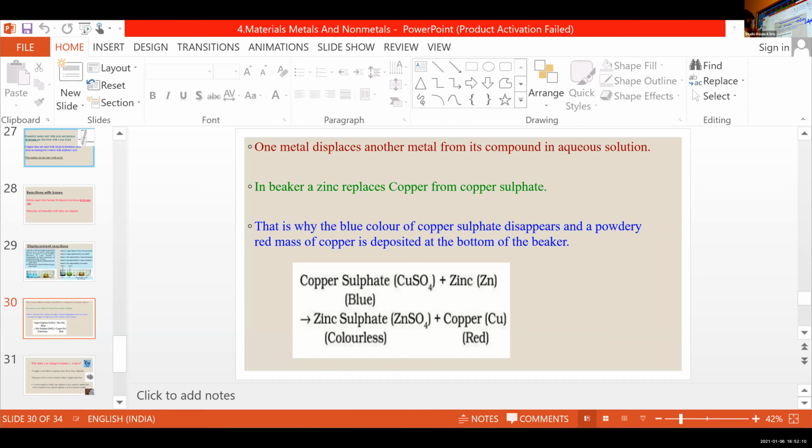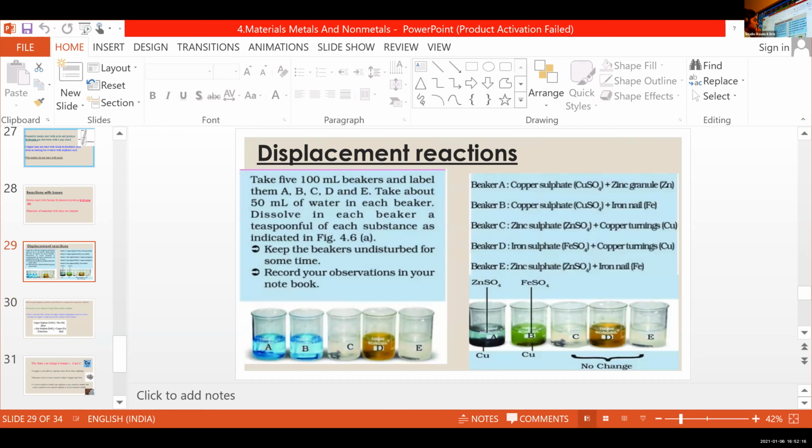Look at beakers A and B. There is a change in color.